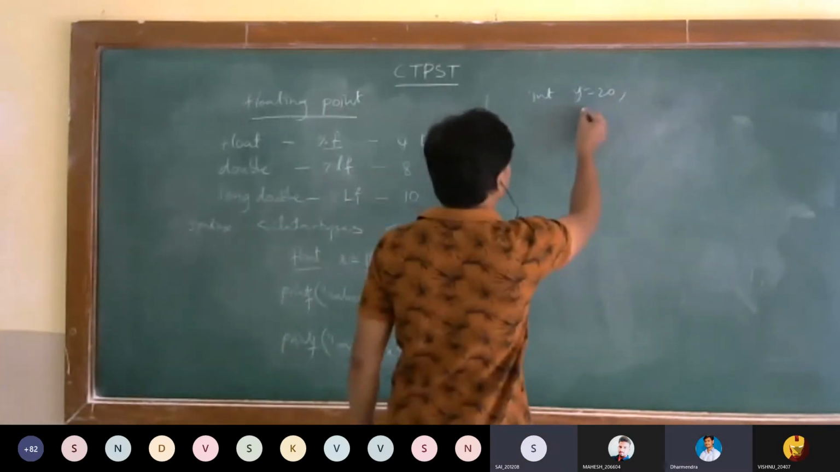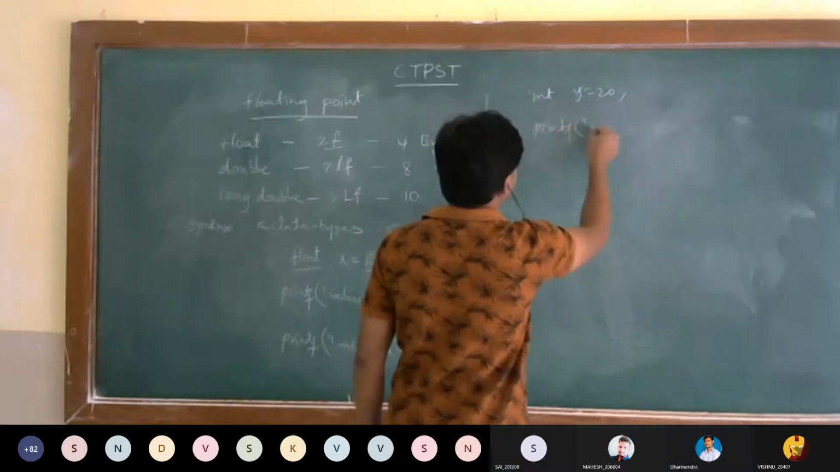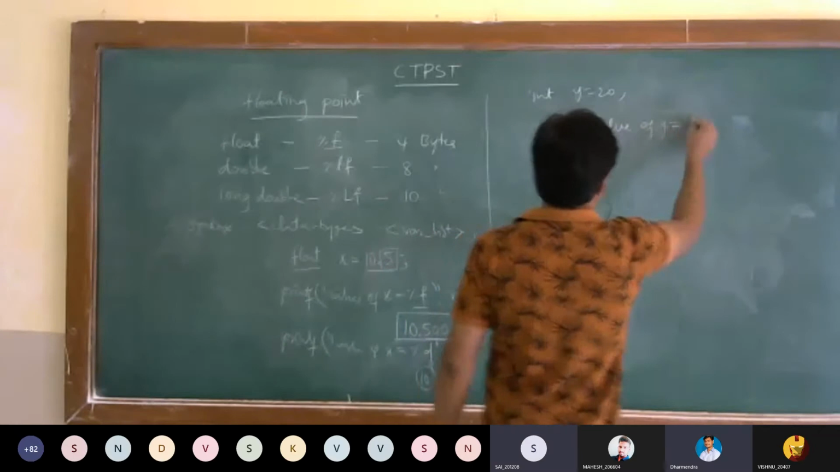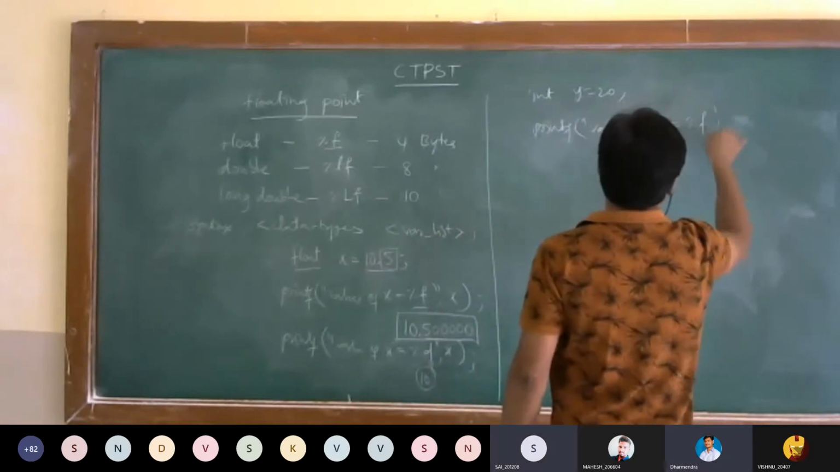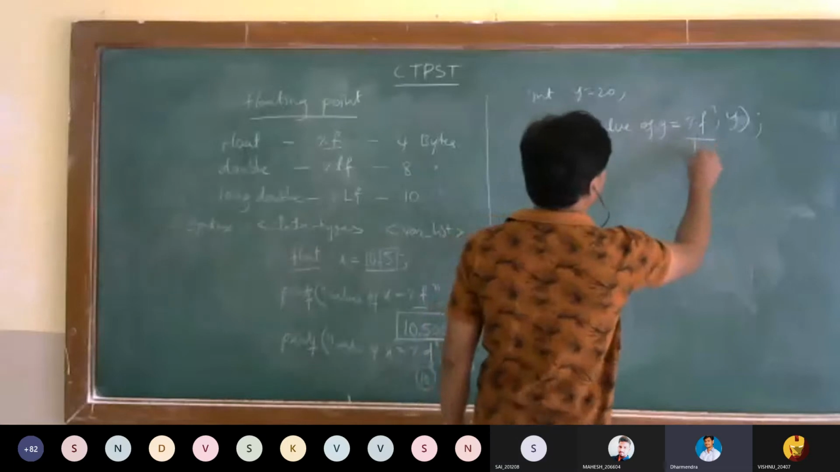Sir, y is equal to 20. I am printing the values. The value of y is equal to percentage f. I'm taking y here. Can anybody tell me the value of this one?